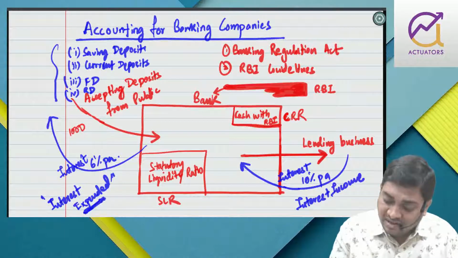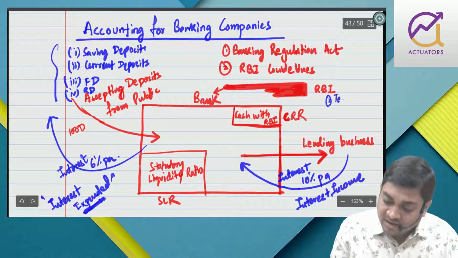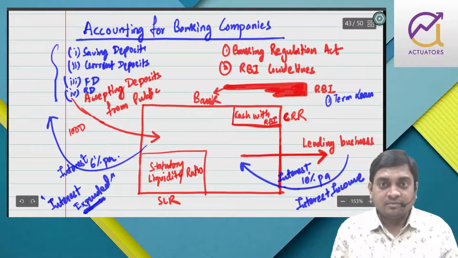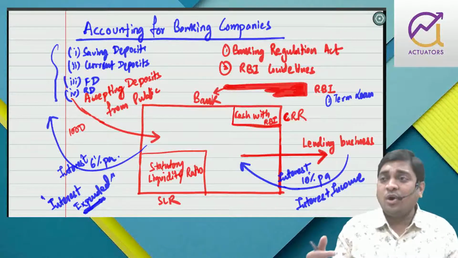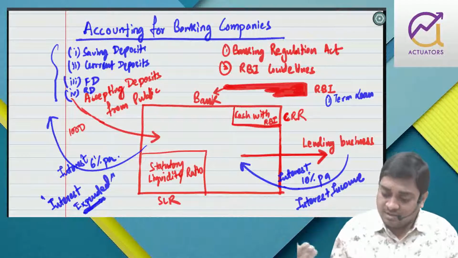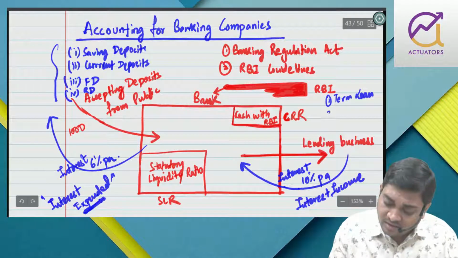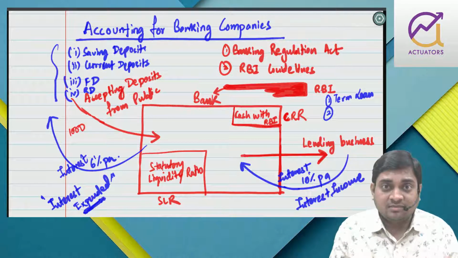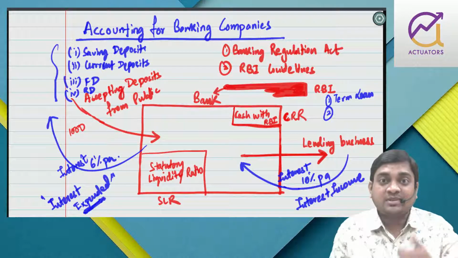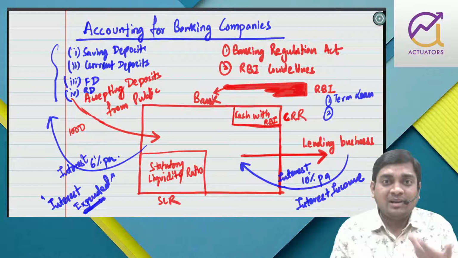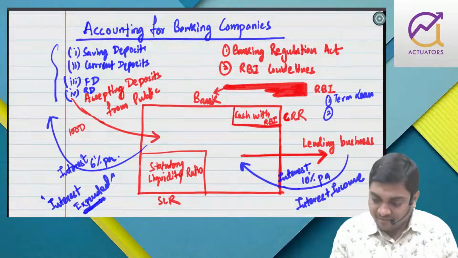Acha. There are different types of lending. One is the term loan, right? You are giving it for a housing loan or any car loan, right? Accordingly you take security from customers. Then you have bills purchased, right? The bank also accepts bills receivable, right? Discounting of bills you might have done in your foundation level.